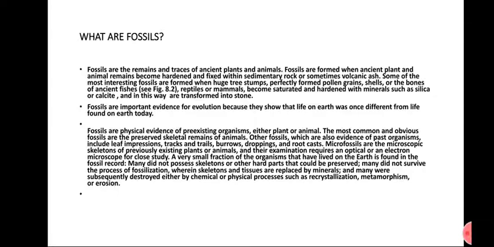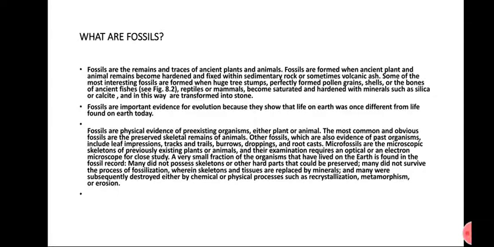Fossils are important evidence of evolution because they show that life on Earth was once different from life on Earth today. It means that fossils indicate what types of animals or plants existed in the past. In the modern world things are different, and in the life before humans the things were different. There were dinosaurs in the Mesozoic and Cenozoic era, the Jurassic era, and there are many species which evolved, and it shows how the evolution of life started and how it grew.